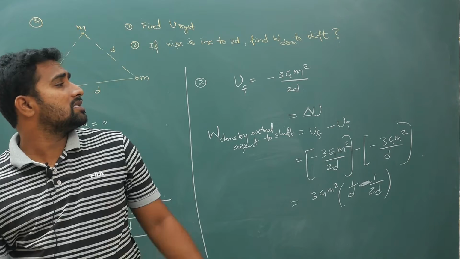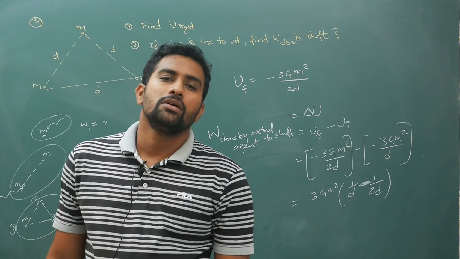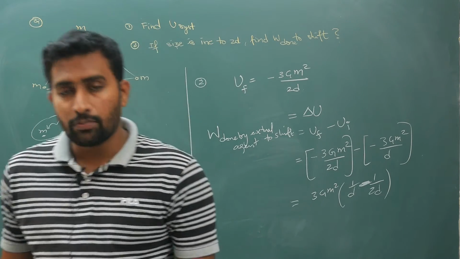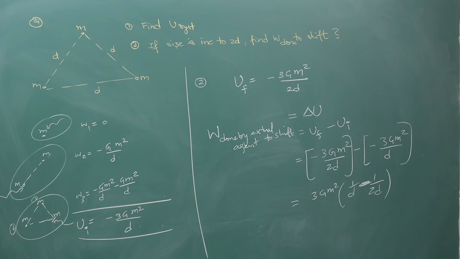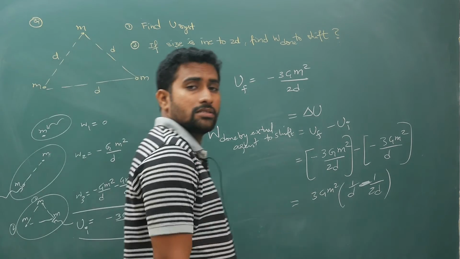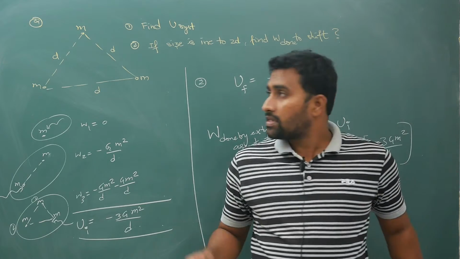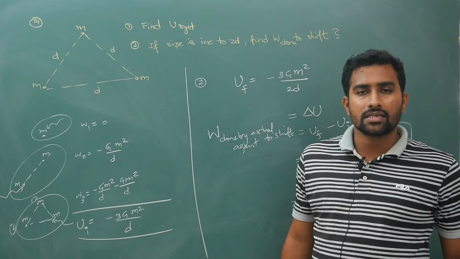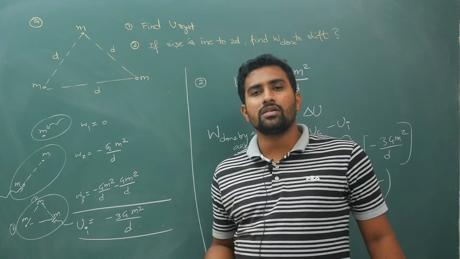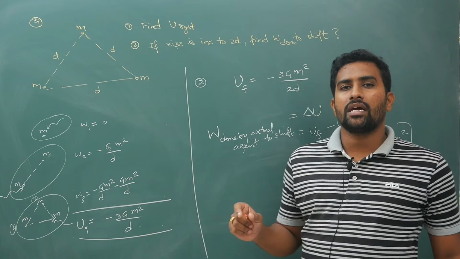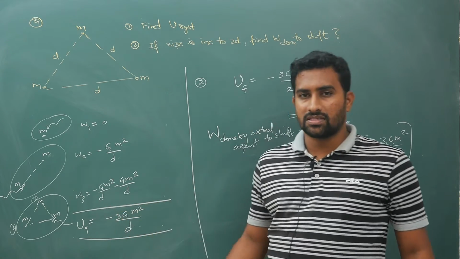Okay, so like this you will have simple bits you can calculate. Potential energy is a scalar quantity. Work is a scalar, so you don't need to add it vectorially, all are scalars, just add them like numbers. Alright, now why did I discuss this? To explain potential. If you know potential energy, then automatically you will understand potential, and if you understand potential, then only we will be able to derive potential and potential energy for continuous mass distributions.